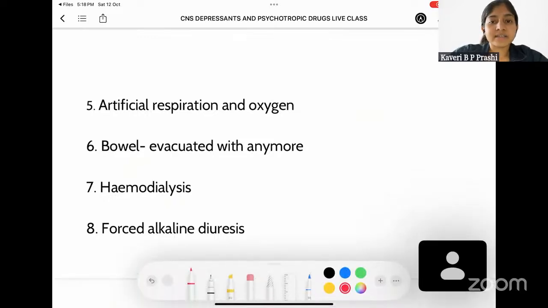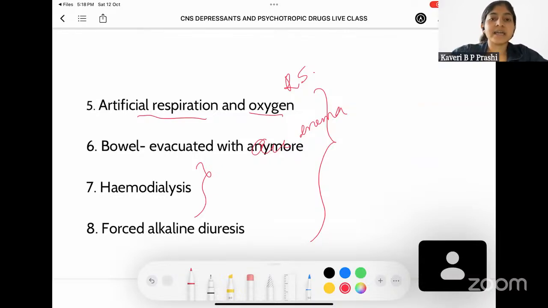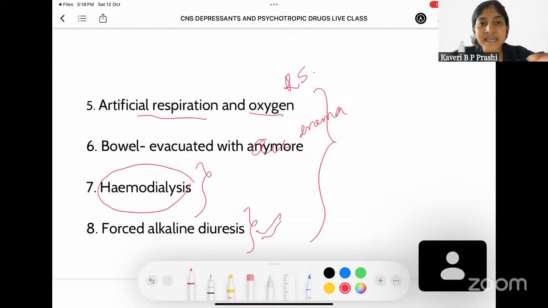The other treatment methods, the symptomatic treatment methods, include artificial respiration with oxygen. You're going to give 100% oxygen so that the person doesn't die out of bronchospasm. Bowel is evacuated using enema. Also, you give hemodialysis when the patient has ingested so much barbiturate that you suspect that the patient might die out of barbiturate coma. That is when you plan the person for hemodialysis. Also, you can give forced alkaline diuresis. This also helps easy excretion of barbiturate from the body.